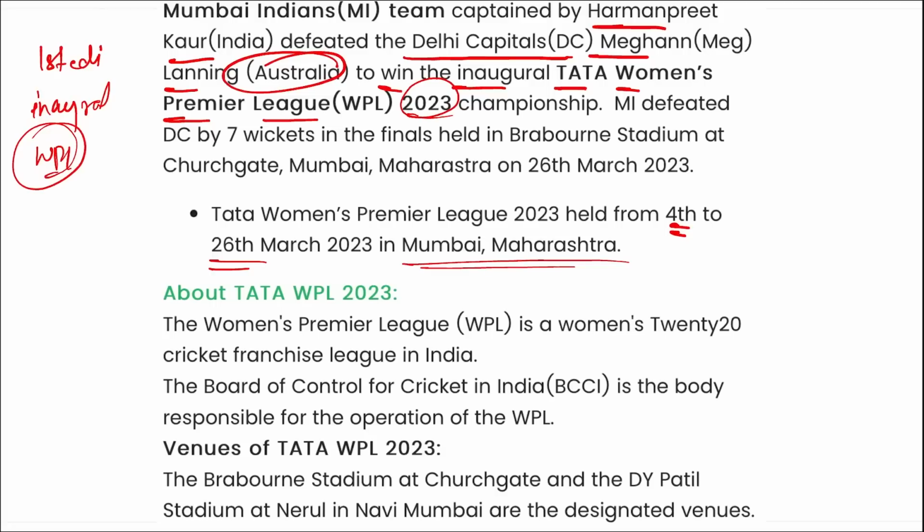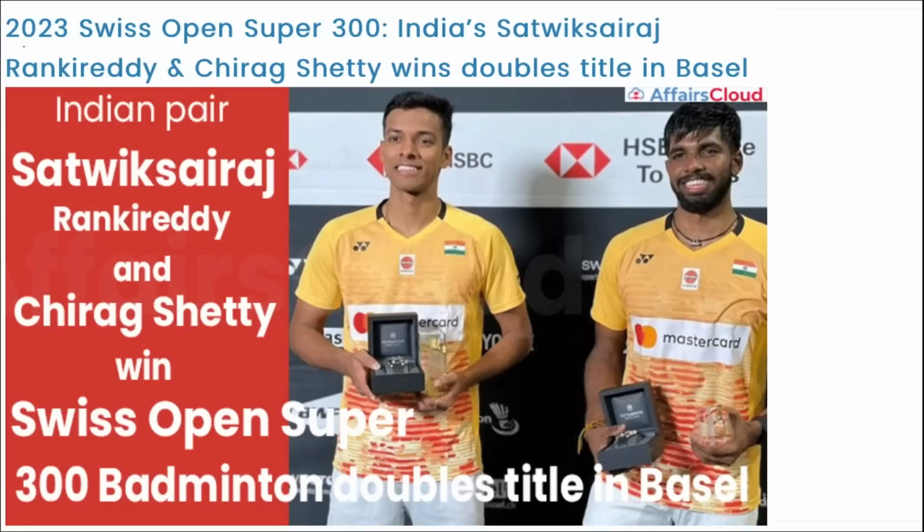Alright, next is 2023 Swiss Open Super 300. India's Satwiksairaj Rankireddy and Chirag Shetty have won the doubles in Basel.